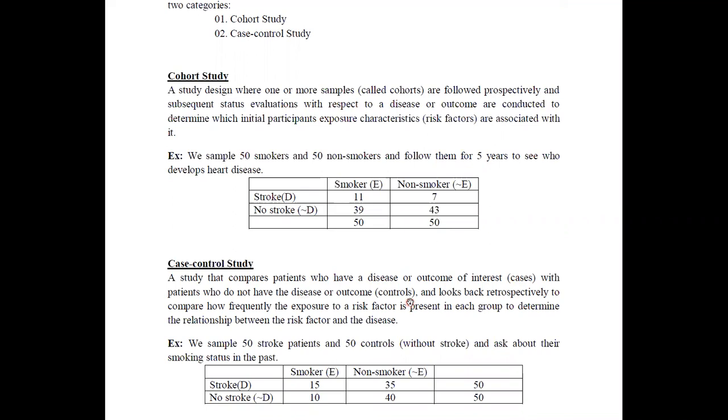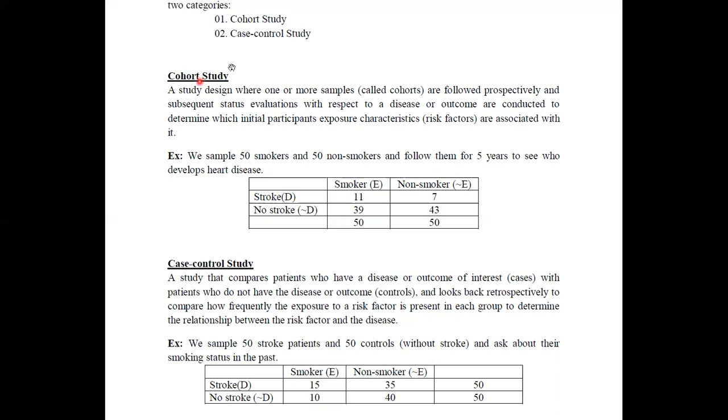Now we are going to ask about their past experience. Therefore, we can say that it looks back retrospectively to compare how frequently the exposure to a risk factor is present in each group, to determine the relationship between this risk factor and the disease. It is quite like this.